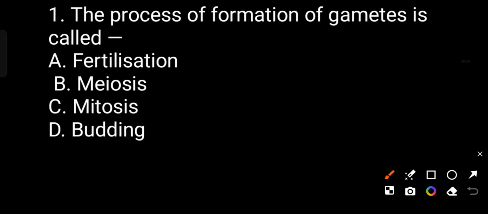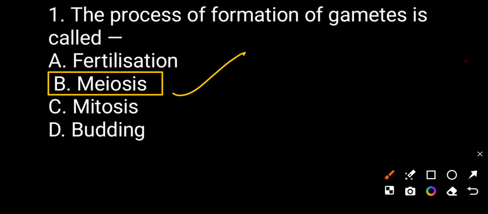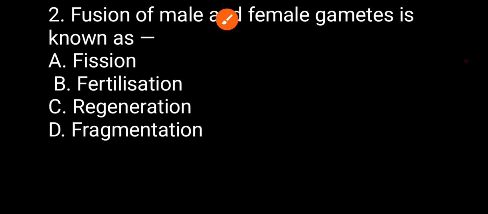The process of the formation of the gametes is called fertilization, meiosis, mitosis, budding. The correct answer will be meiosis. Correct answer will be the meiosis. Now we see the question number second.